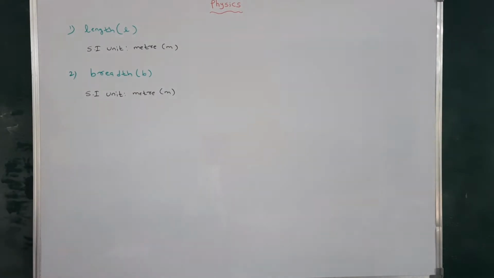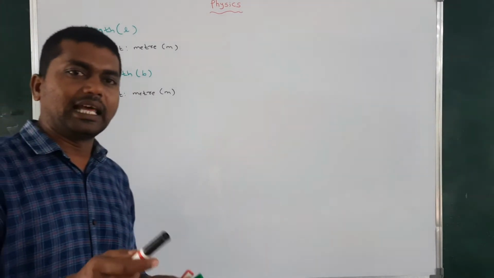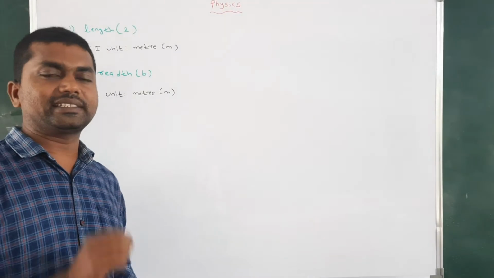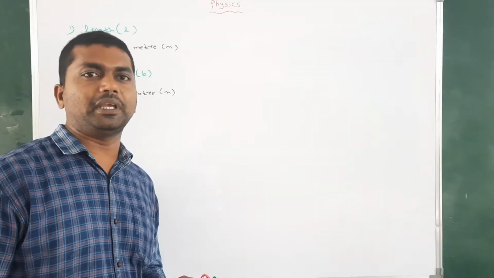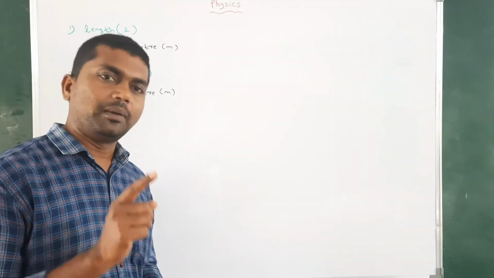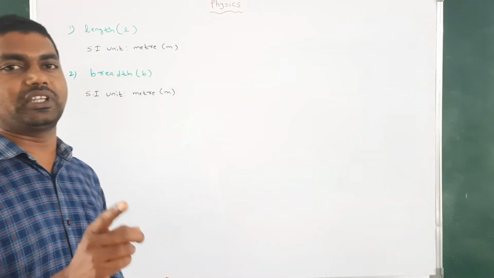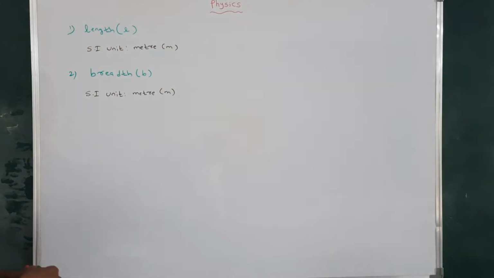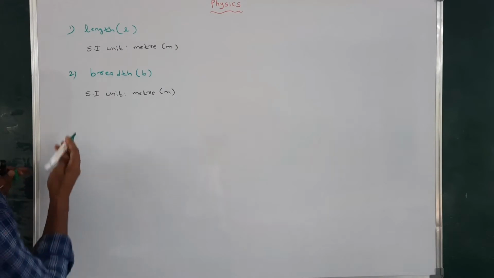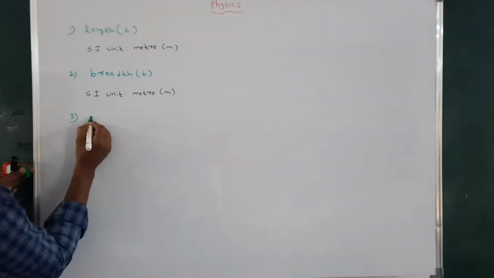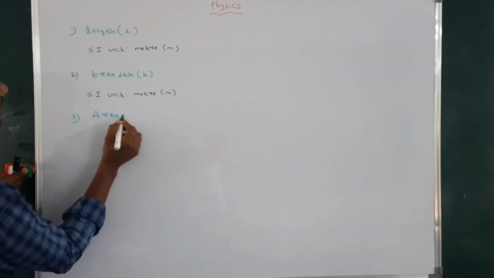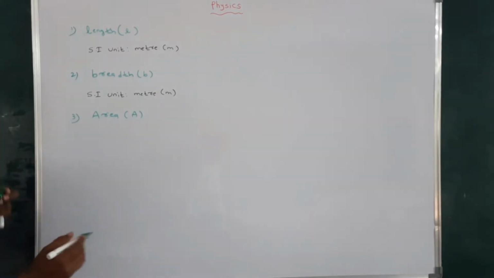So the first physical quantity is length, L, and the second physical quantity is breadth, represented by B. Length is measured in meters, and breadth is also measured in meters. Next, the third physical quantity is area. It will be represented by A.